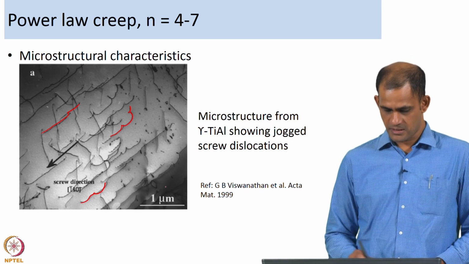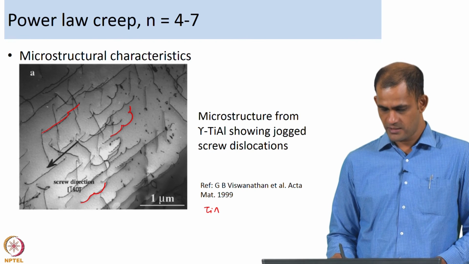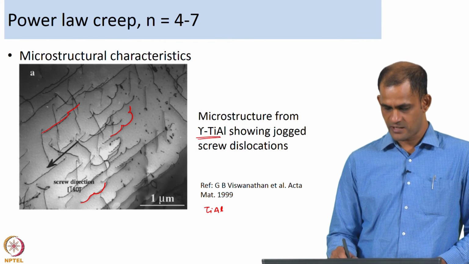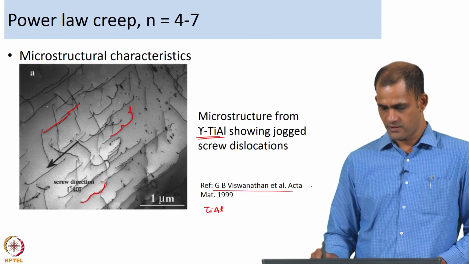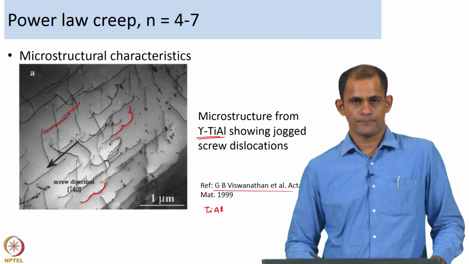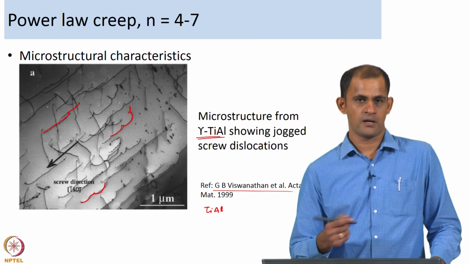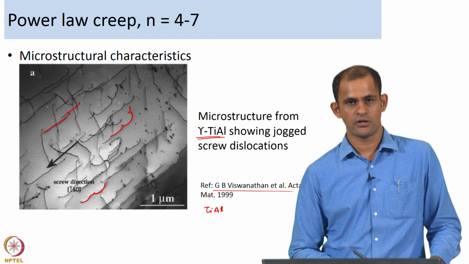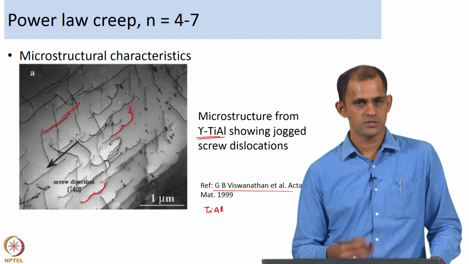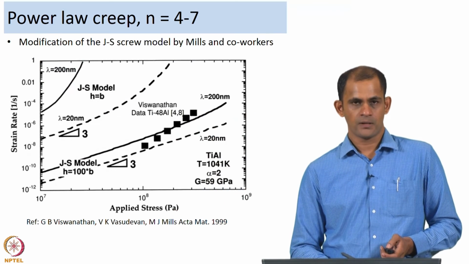This micrograph belongs to gamma titanium aluminide, from work by Vishwanathan, Vasudevan and Mike Mills. It shows screw dislocations with jogs, and that is the microstructure they got. So, they wanted to use this jogged screw model to explain their creep data.